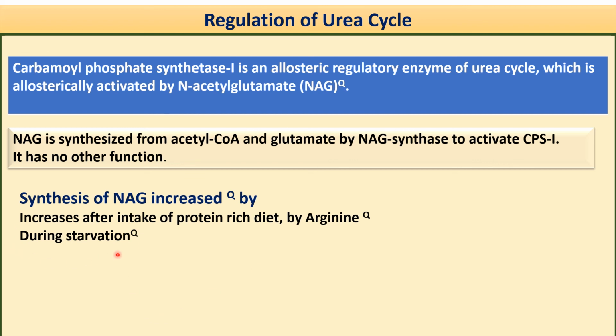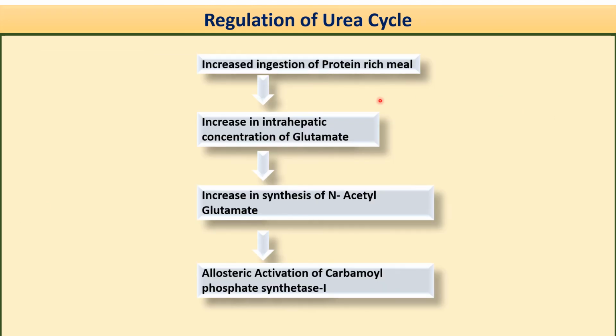And during starvation, again there is an activation of this NAG synthase so as to produce NAG and to activate carbamyl phosphate synthetase 1. Now here you can see that as there is the entry of protein, that protein is responsible for increasing your glutamate level. The glutamate is elevated, and here there is an increase in synthesis of N-acetylglutamate, and this N-acetylglutamate allosterically activates carbamyl phosphate synthetase 1. This is another mechanism.